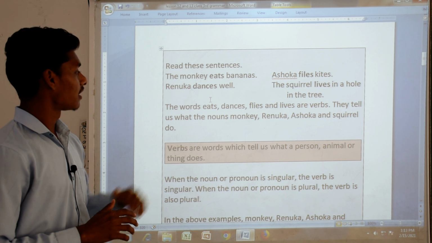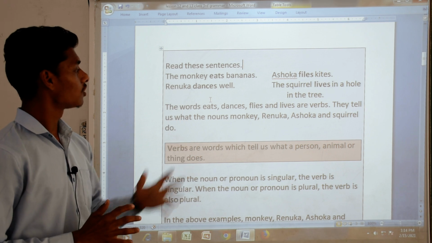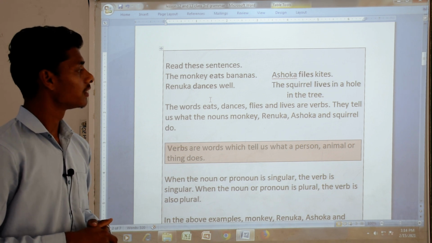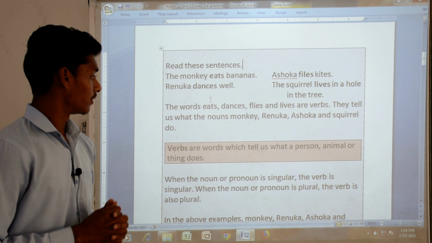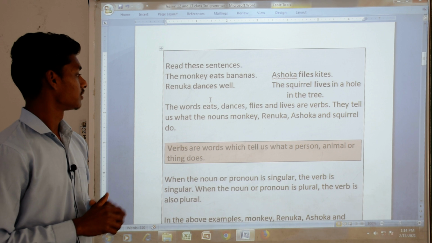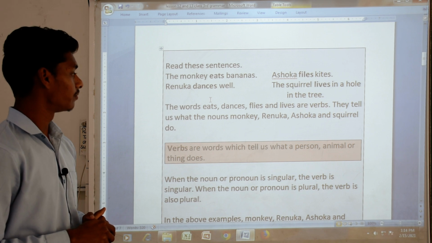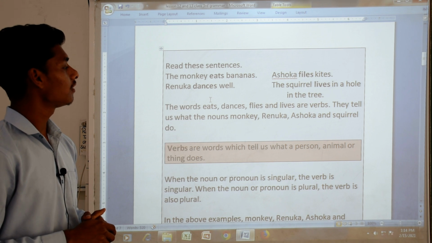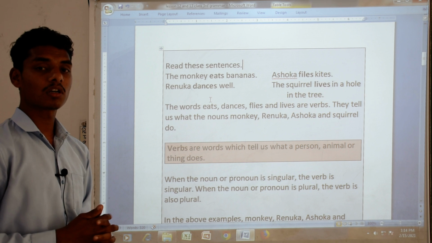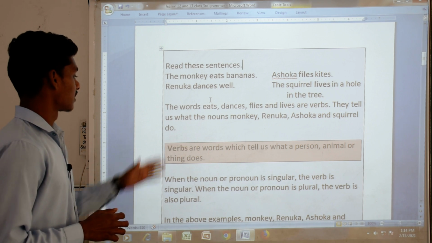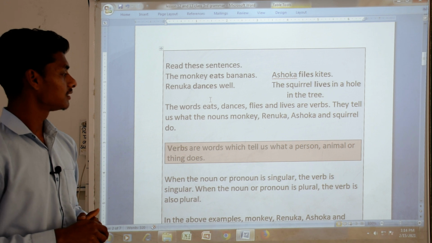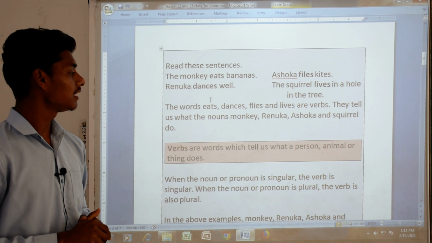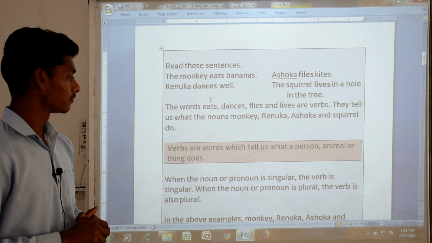The monkey eats bananas, so eats is a verb. Ashok flies kites, flies is also a verb. Renuka dances well, dances is a verb. Verb means we are talking about action words. The squirrel lives in a hole in the tree, so lives is also a verb. The words eats, dances, flies and lives are verbs. They tell us what the nouns monkey, Renuka, Ashok and squirrel do.